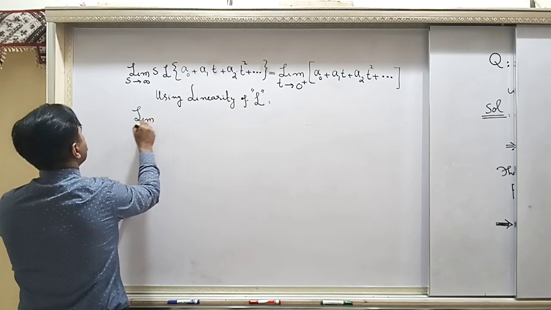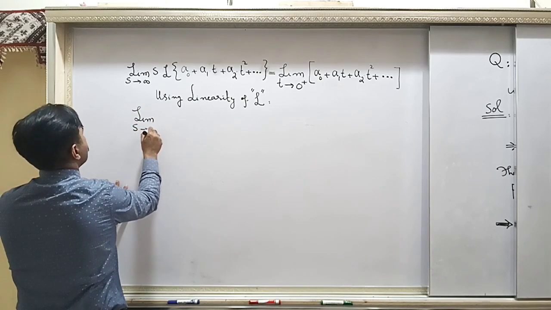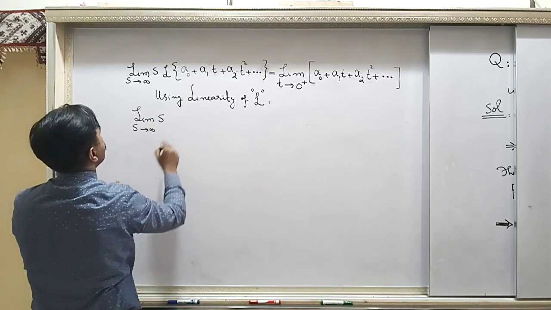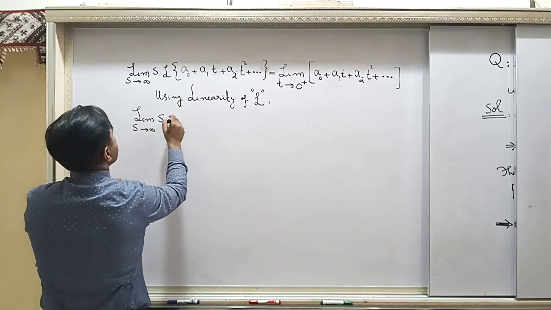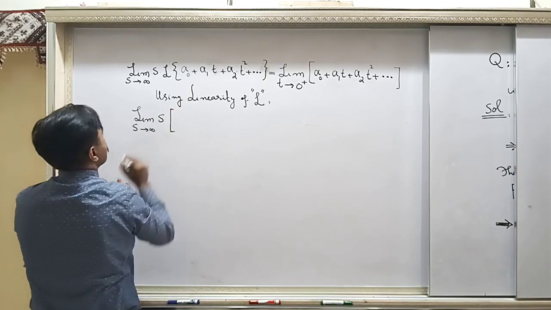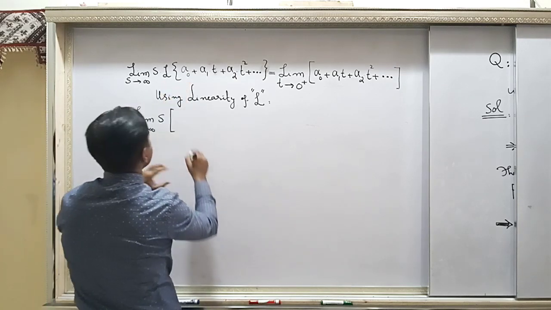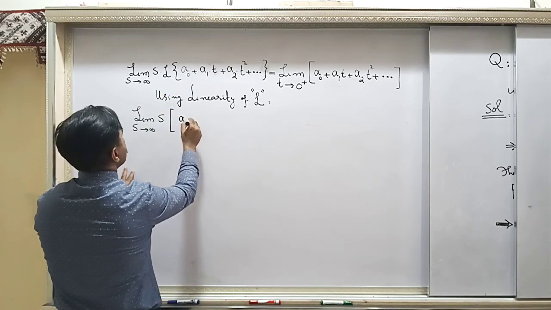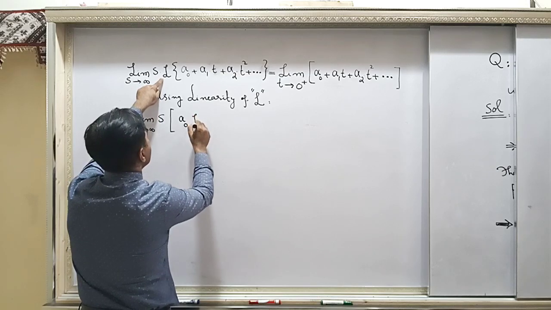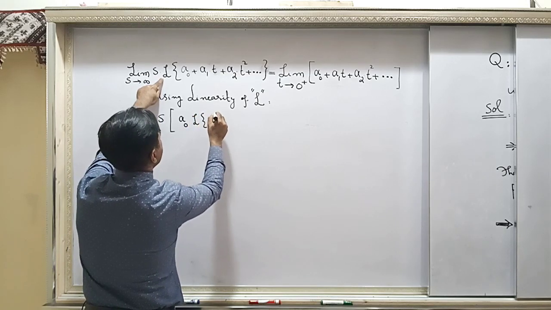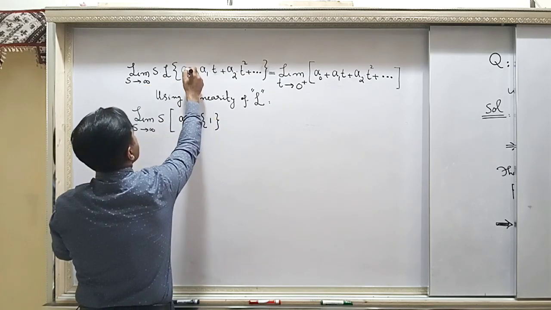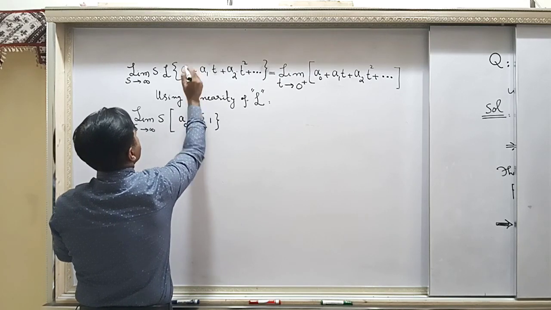Limit s approaches infinity of s times: the Laplace of a naught. A naught is a constant, it will be taken in front, and you will be left with the Laplace transform of 1, because if nothing is there, there will be 1.